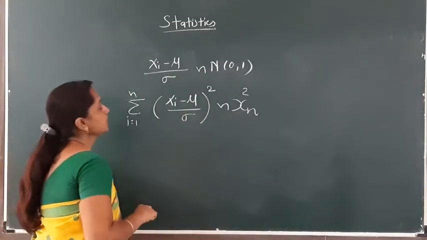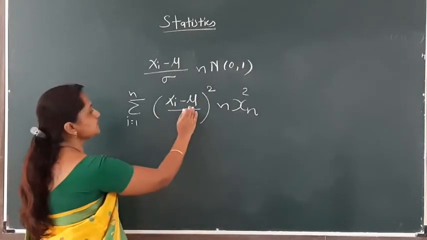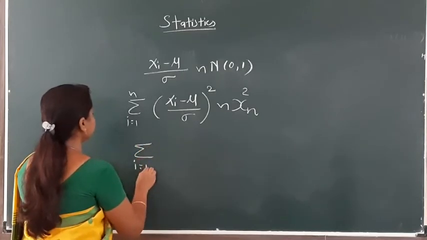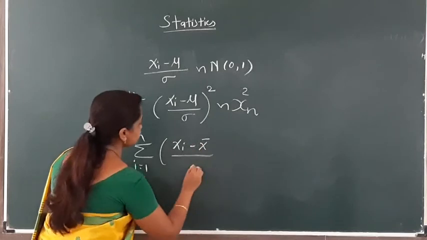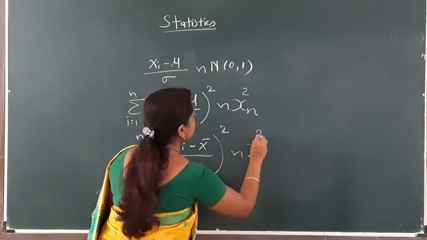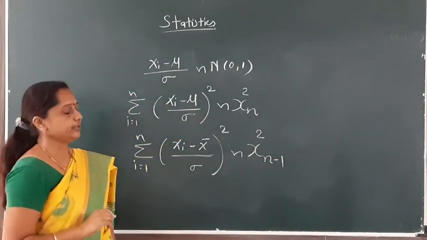In this case mu is unknown. If mu is unknown, we replace this mu by its unbiased estimator and it becomes xi minus x bar divided by sigma, bracket square, which follows chi-square with n minus 1 degrees of freedom.